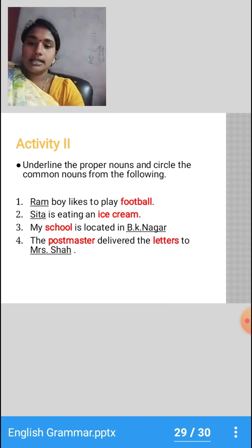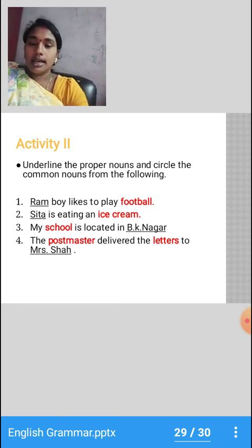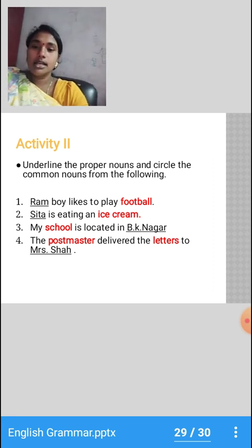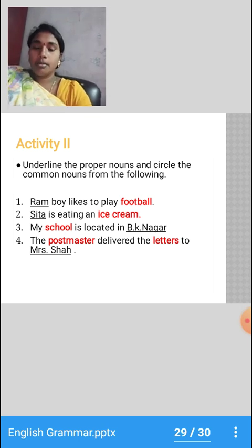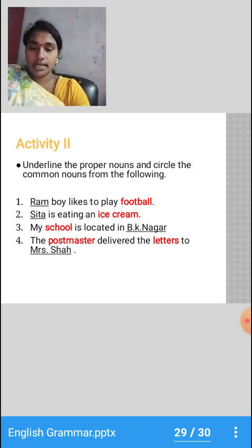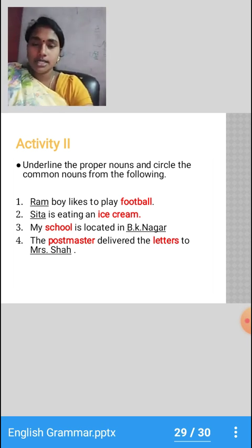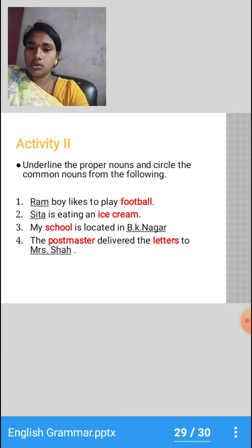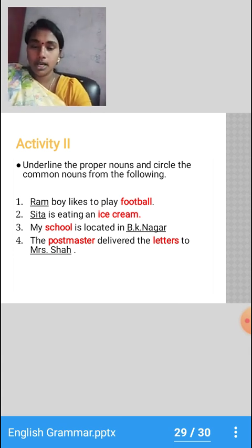Next, Sita is eating an ice cream. So, Sita is a proper noun and ice cream is a common noun. Next, my school is located in BK Nagar. The name of the school has not been mentioned, so it comes under common noun. So, school is a common noun and BK Nagar is a proper noun.